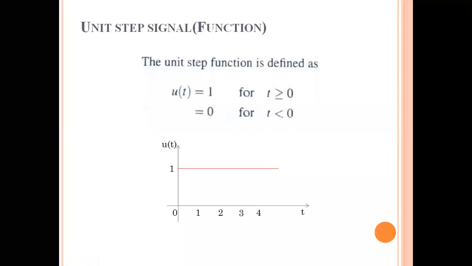Now you come to a conclusion why it is called the unit step signal. The step has magnitude equal to 1, so it becomes the unit step signal. Its value is equal to 1 from 0 to infinity, and for the remaining values of time the value is not defined.